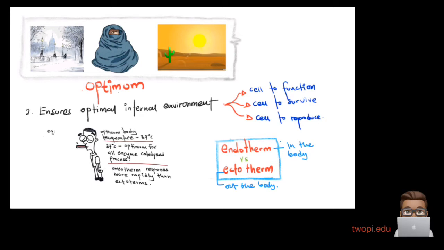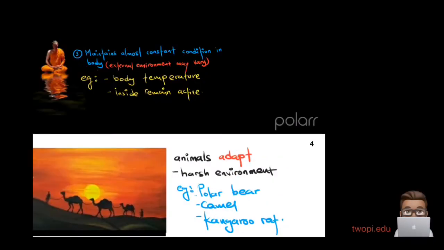Now we have two words here, which are endotherm and ectotherm. Endo means inside, ecto means outside, so that is easy to remember, in and out. Endotherm means heat produced inside the body, while ectotherm is heat which is produced outside the body. Endotherms always respond more rapidly, meaning more frequently, compared to ectotherms. When we have homeostasis, no matter what happens outside, the external environment may change frequently, but homeostasis makes sure we have almost constant conditions inside the body. Again, I'm going to talk about body temperature because that is easy to understand.